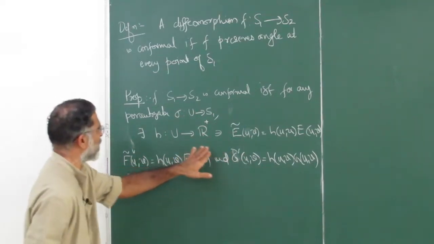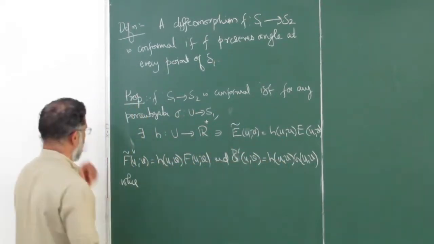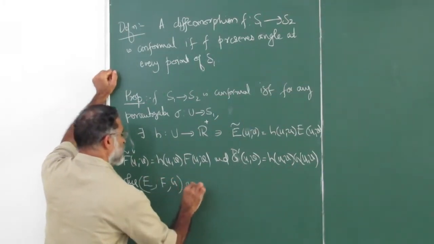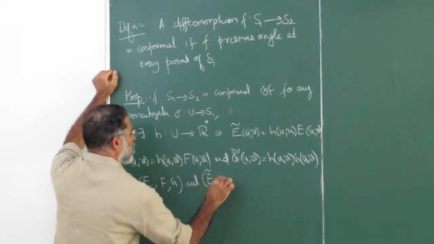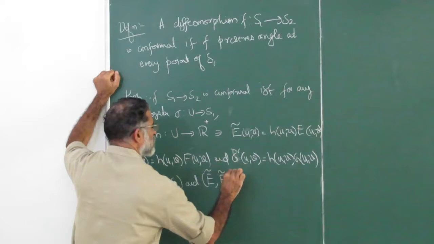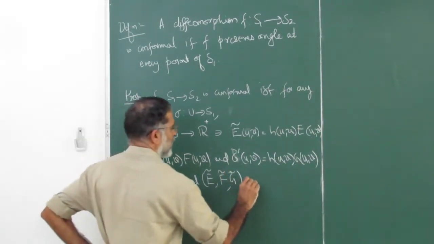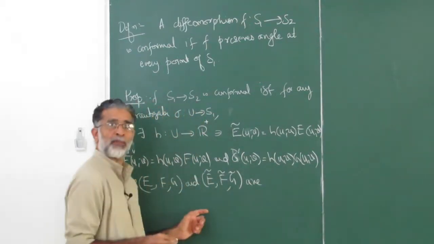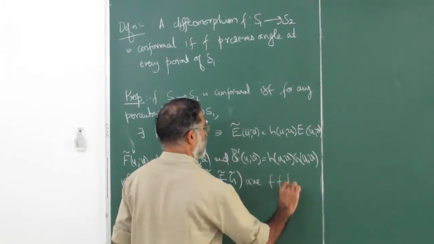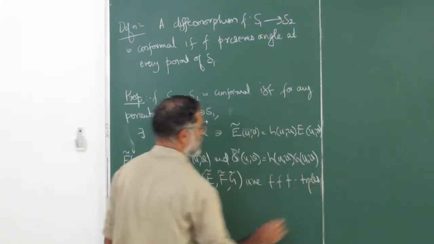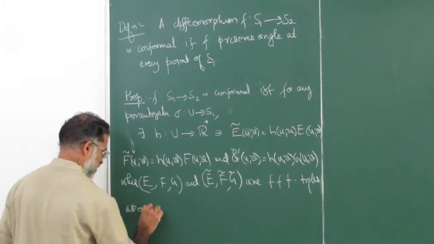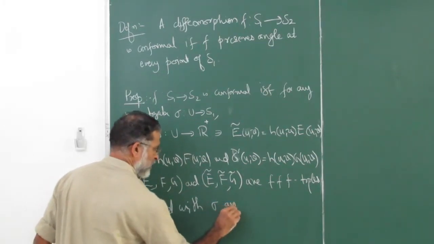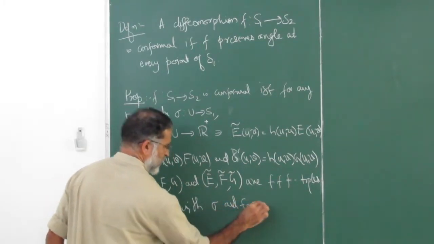The only thing now left out is what E tilde is, which is a standard thing, where E, F, G and E tilde, this is not a standard terminology, but I am just using it for simplicity, are the first fundamental form triples associated with sigma and F composite sigma.